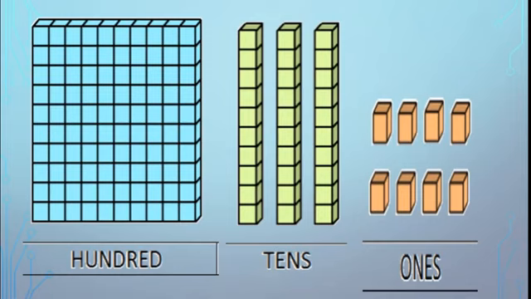Ones go up to 9, and when we add 1 to that 9, it converts into tens. From 10 up to 90 it is tens, and 99 is the last. When we add 1 to 99, then it becomes 100. Got this students? So this is the 100 box, a bigger box. Then these are tens, and on the right side they are units.